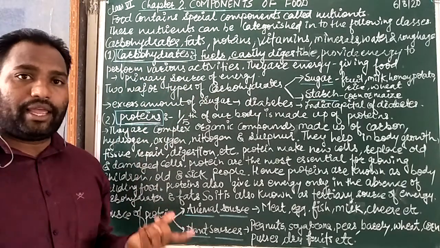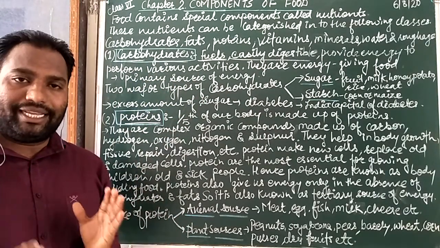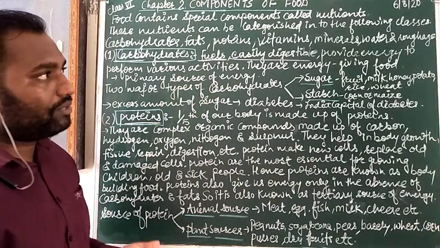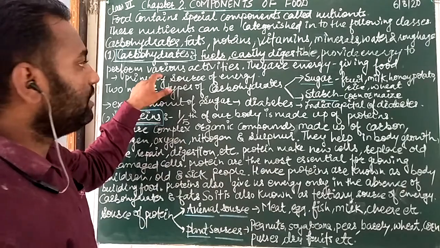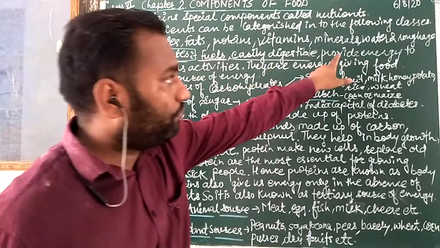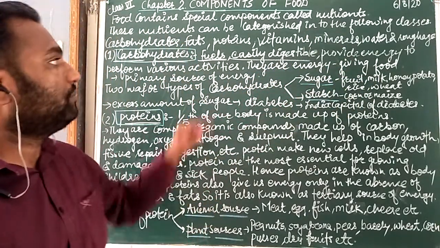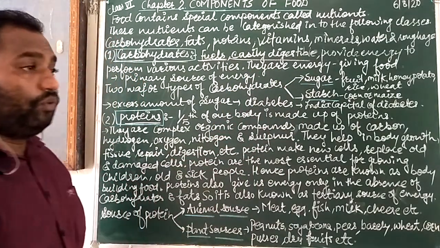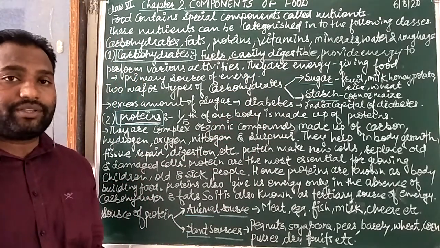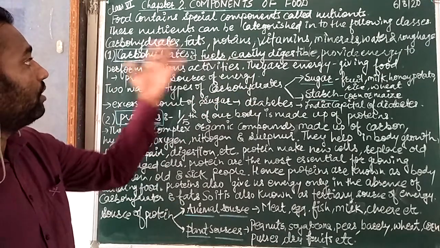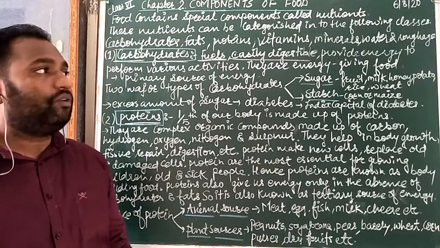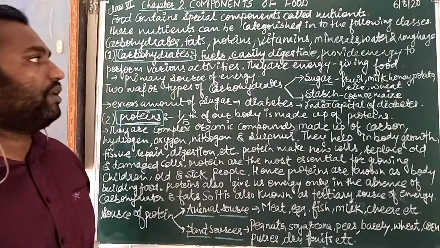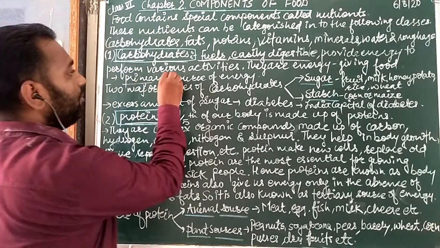The carbohydrates are energy giving foods. Our daily activities need energy, and to perform these various activities, carbohydrates provide energy. Next, they are energy giving food. Food is always energy giving, but especially carbohydrates are energy giving food, and they are the primary source of energy. It means this is the primary and ultimate source of energy.